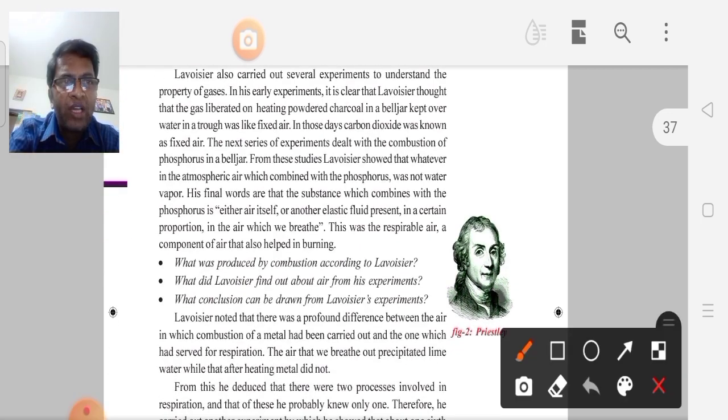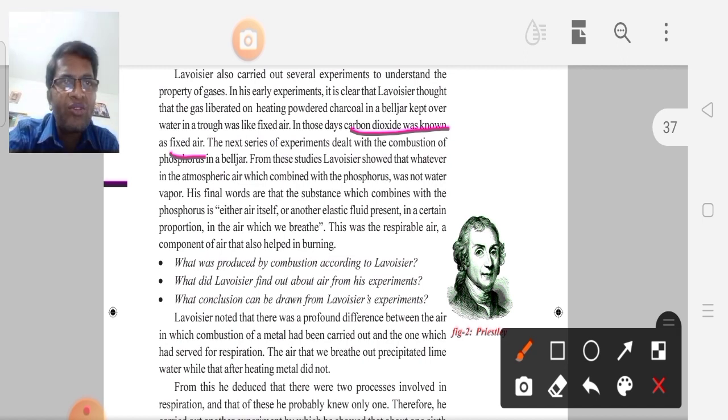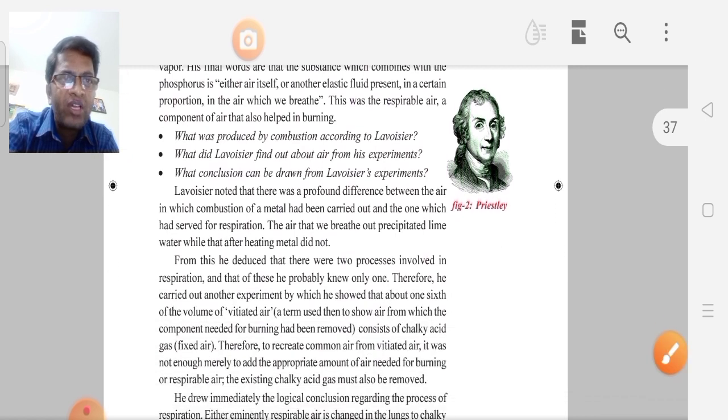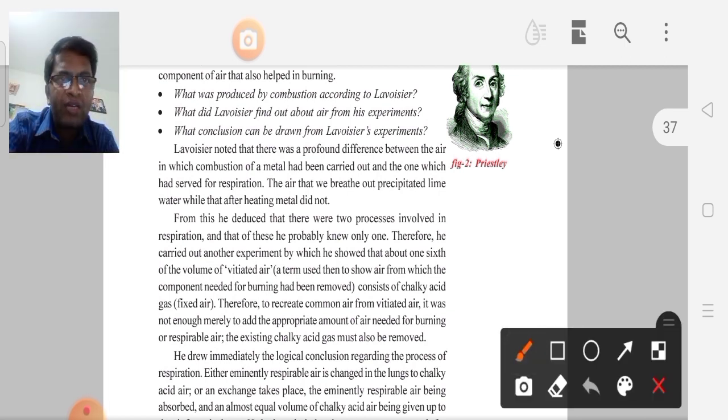Which gas did we call fixed air? Carbon dioxide was known as fixed air. Right. Next, another bit. Which gas did we call respirable air? Respirable air means oxygen. We called oxygen respirable air.